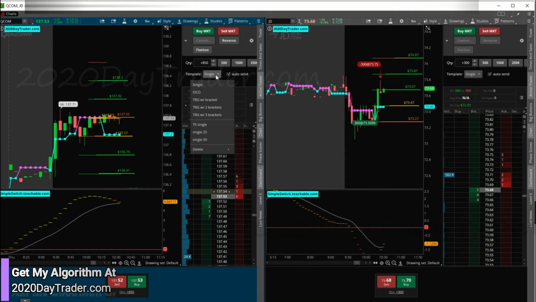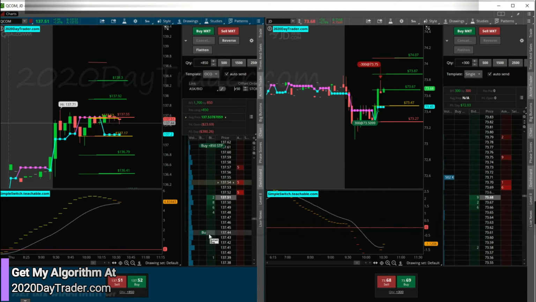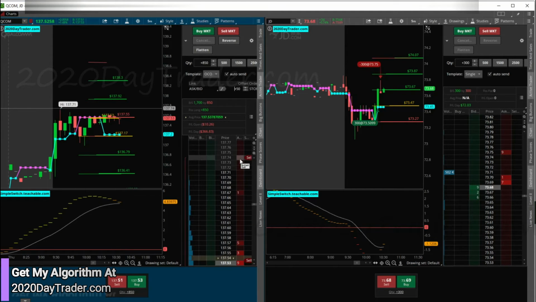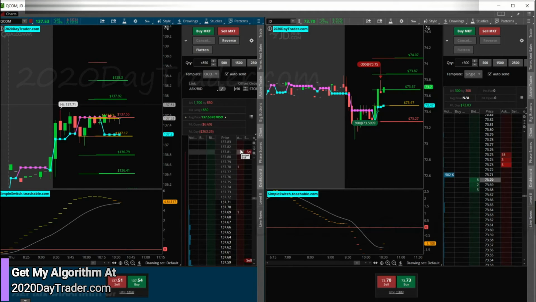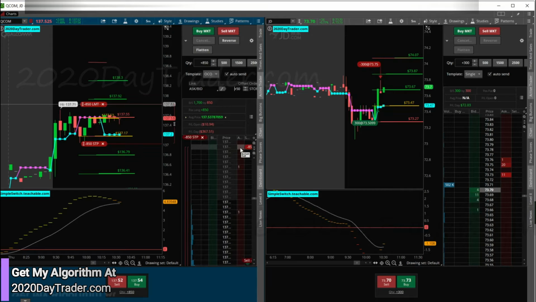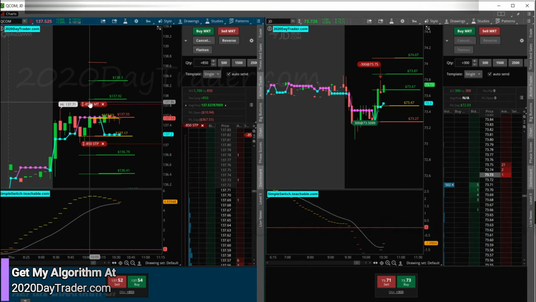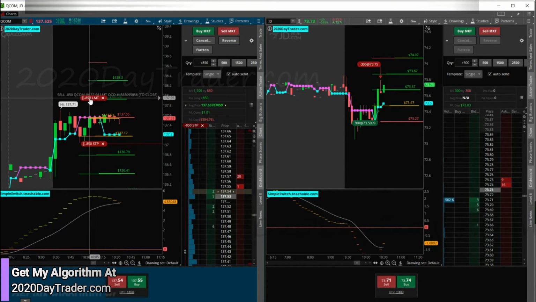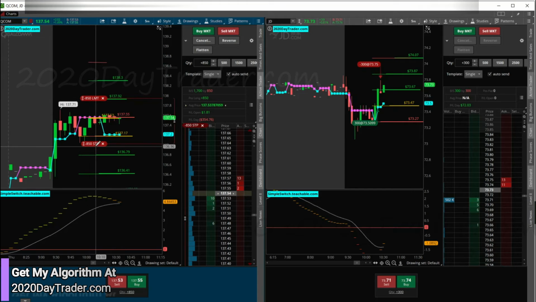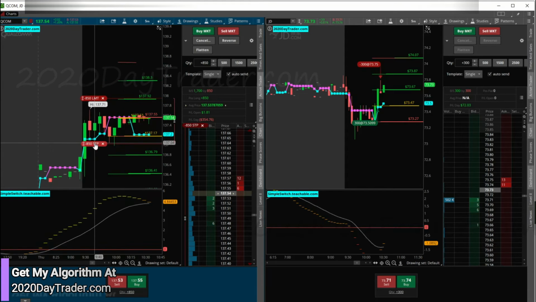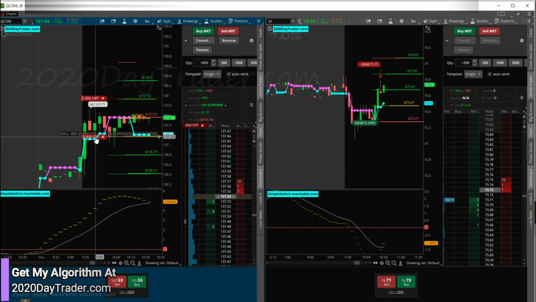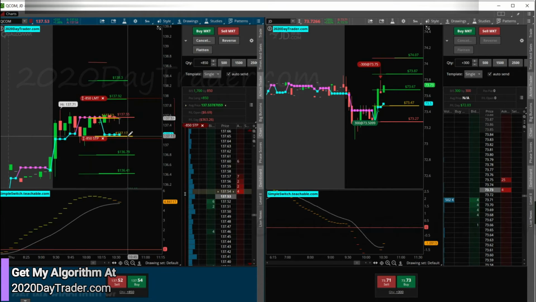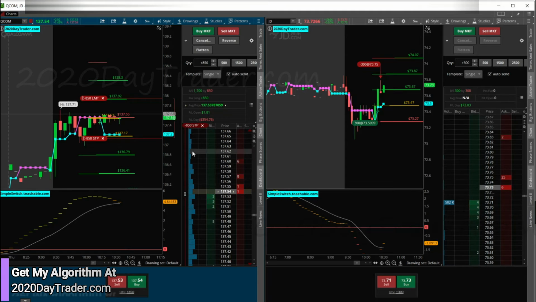I'm going to go ahead and put an OCO order in. I am long, so I'm selling to get out. Okay, I'm going to put this just above this target here, and just below here. And if we get stopped out on this trade, it will be over. We'll take a big loss on it, and moving on is what will happen.